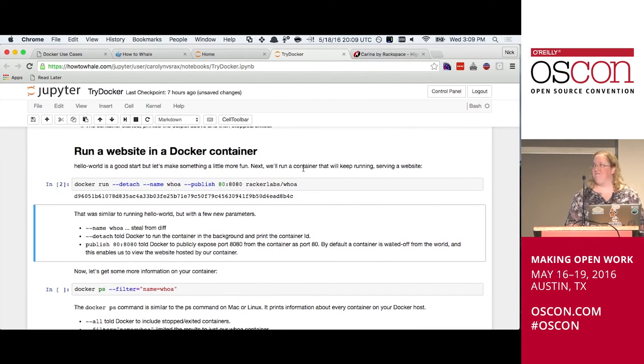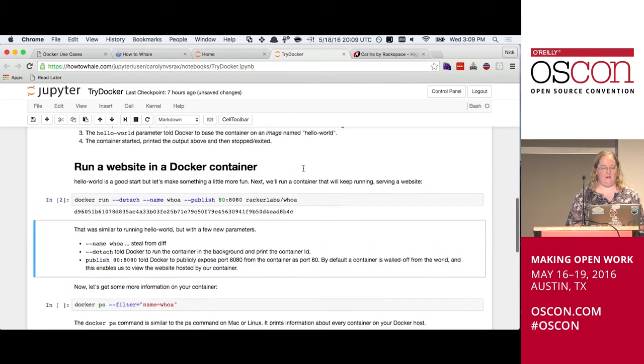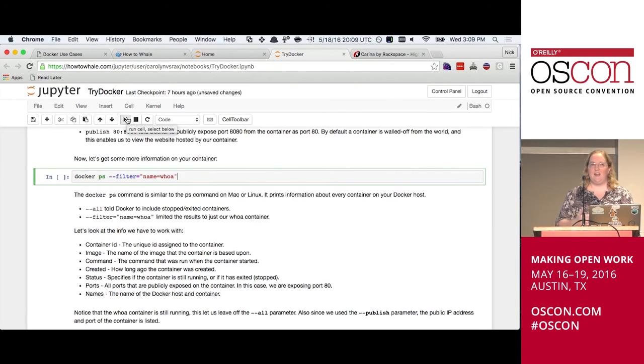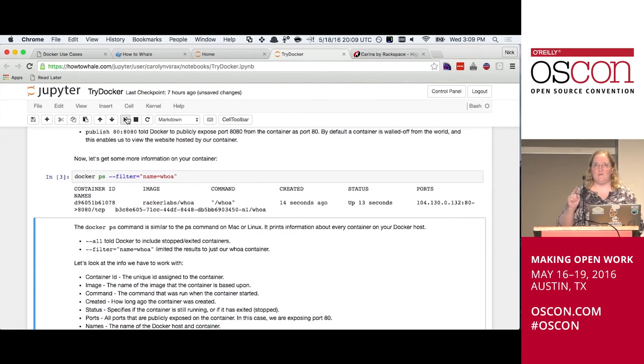All right, so very friendly container ID just got output there. But you don't have to take my word for it. This is real. So we're going to run docker ps, which is going to list all of my running containers in my Docker cluster. And we can see that there's Whoa, it's running. It's been running for about 13 seconds.